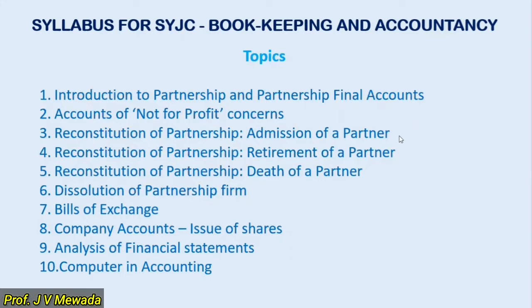Now we have topic number 3, 4, 5. These are related to each other. They are related to reconstitution of the firm, meaning some changes take place in the firm on account of admission, retirement or death of a partner. Then we have the topic dissolution of firm. Here there is a complete closure of the firm and we require some accounting treatments.